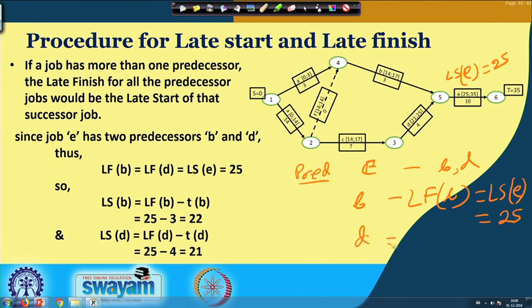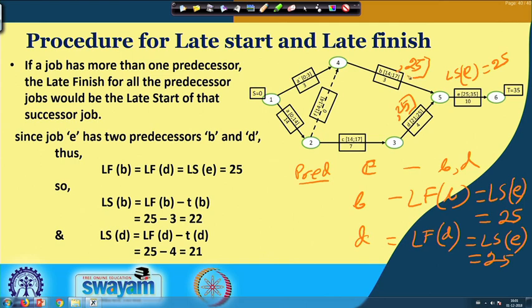Similarly, for the D job also, the latest possible finishing time is equal to the latest possible starting time of the E job, which is 25. That means for both these jobs the proposed finishing time is 25.